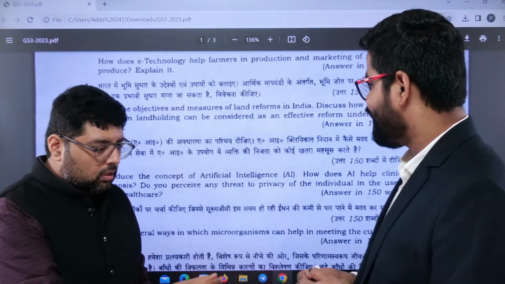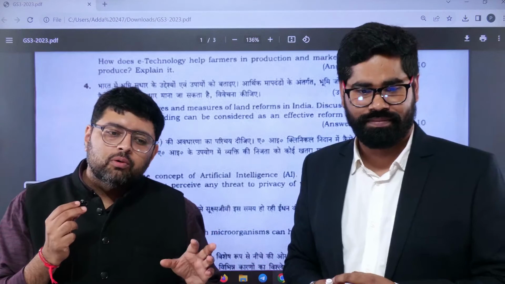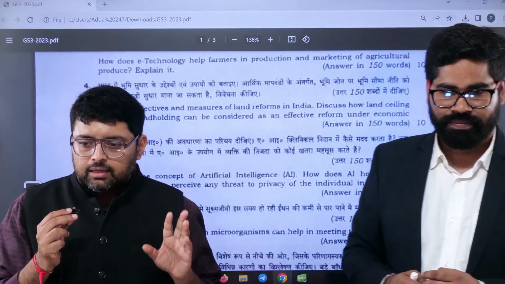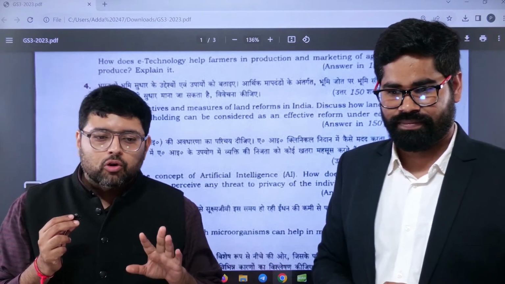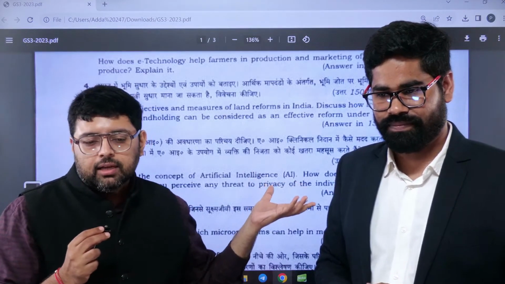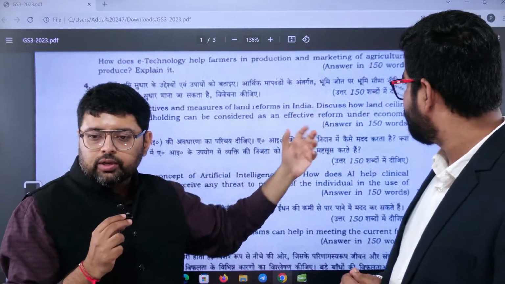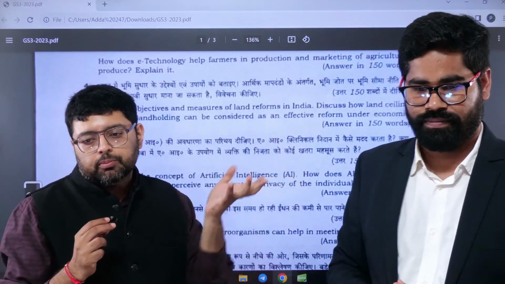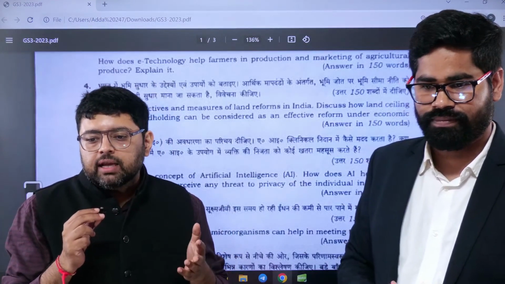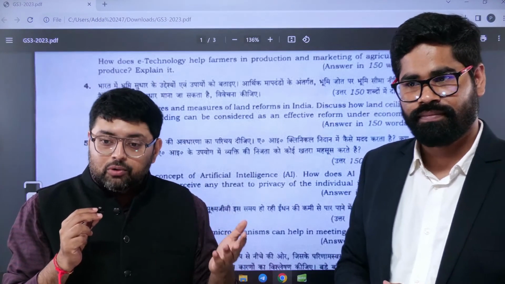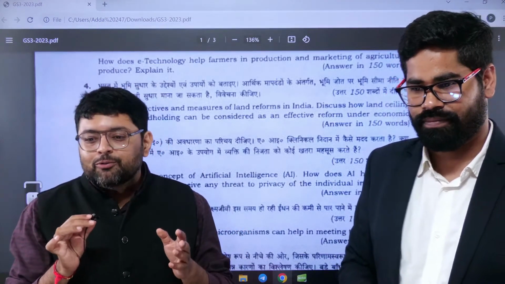Now, when we talk about land ceiling, here you also have to talk about the Land Acquisition Act. That is also talking about land ceiling. Plus, directly or indirectly, your Forest Rights Act is also talking about lands. So here our major focus is that, as the question says discuss, you need to tell both positives and negatives, pros and cons. We have to make sure that in the name of land ceiling, our agriculture land must not be diverted to non-agriculture purposes. So we have to protect our agriculture land, because India has a burden of food security also.